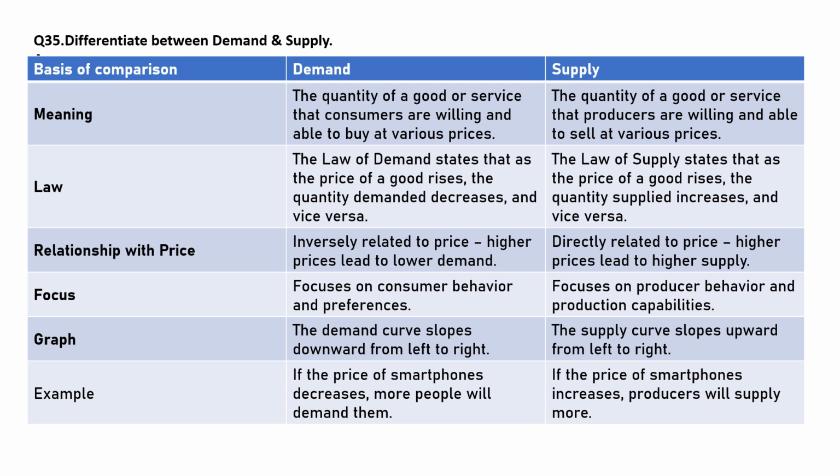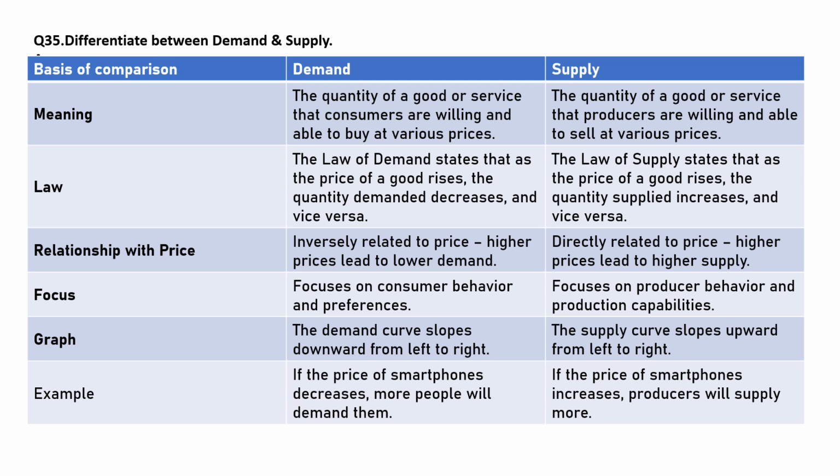Differentiate between demand and supply. Demand means the quantity of a good or service that consumers are willing and able to buy at various prices. Supply is the quantity of a good or service that producers are willing and able to sell at various prices. Law. The law of demand states that as the price of a good rises, the quantity demanded decreases and vice versa. In the case of supply, the law of supply states that as the price of a good rises, the quantity supplied increases and vice versa.